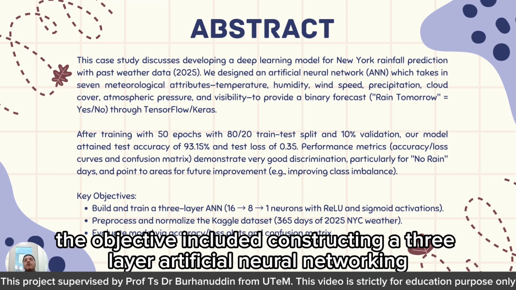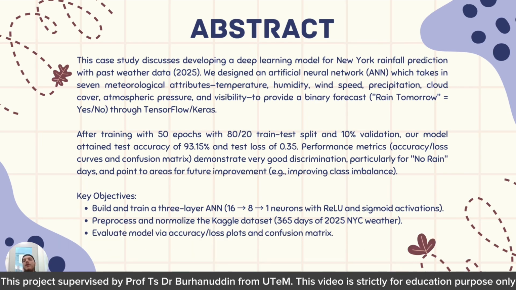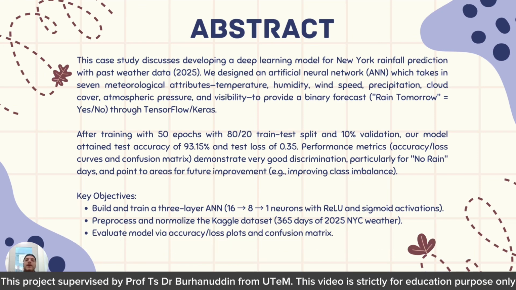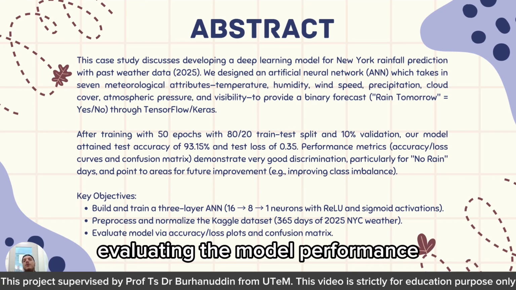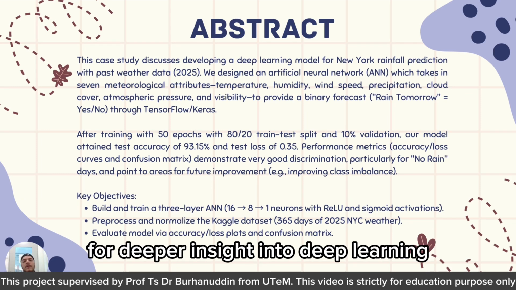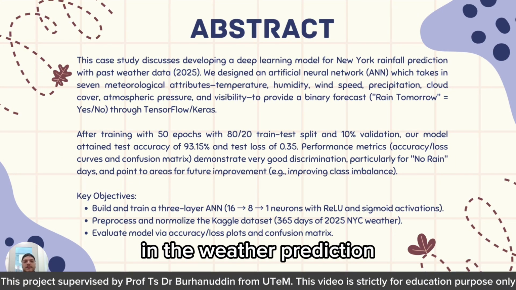The objectives included constructing a three-layer ANN, artificial neural network, preprocessing a year's data from Kaggle, and evaluating the model performance, laying the groundwork for deeper insight into deep learning in weather prediction.